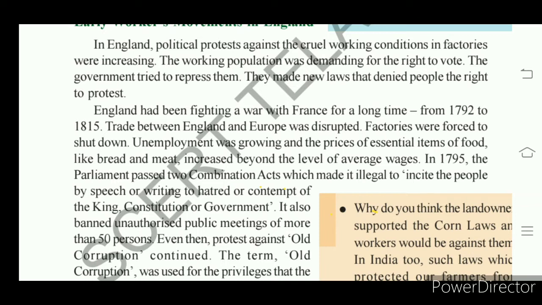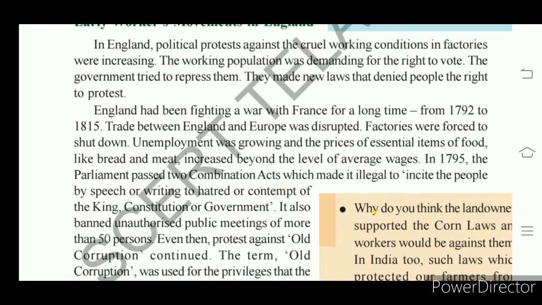So its prices increased. The prices of bread and meat were very high. The wages were very low. They were not able to buy bread and meat with low wages.